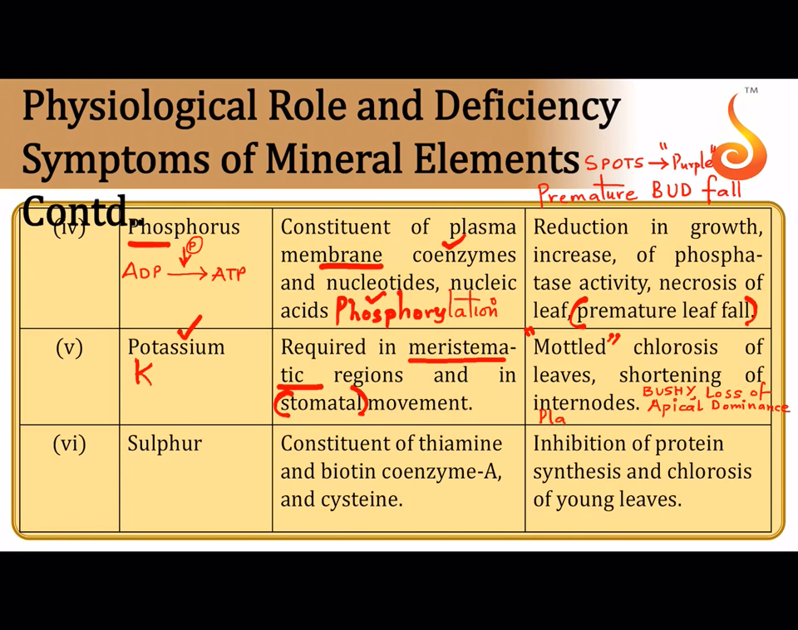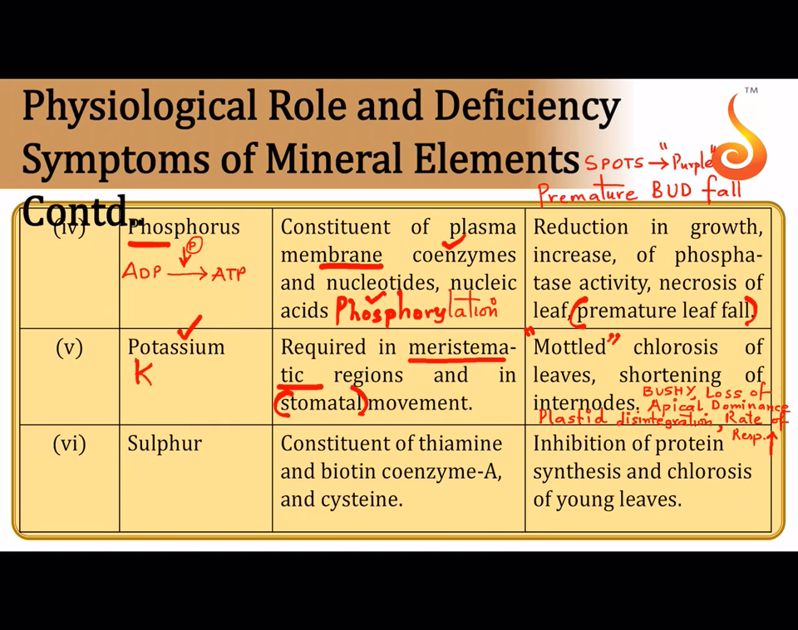And then all the plastids, that is the chloroplasts, will undergo disintegration. So plastid disintegration is one of the important features of potassium deficiency. And one more important deficiency symptom is increased rate of respiration. So the respiratory rate goes out of control. The rate of respiration becomes very, very high in a plant that is suffering from deficiency of potassium.